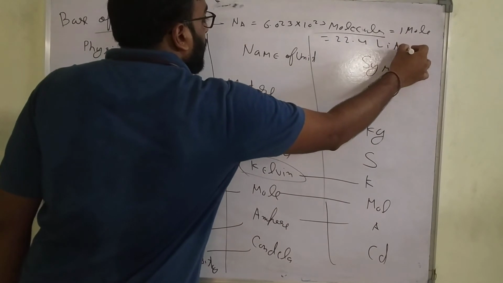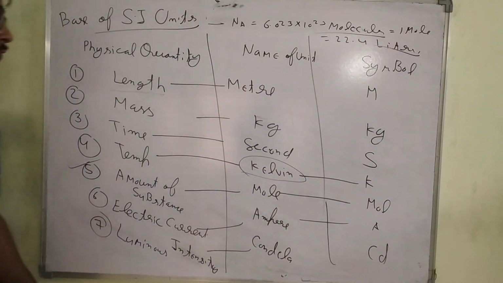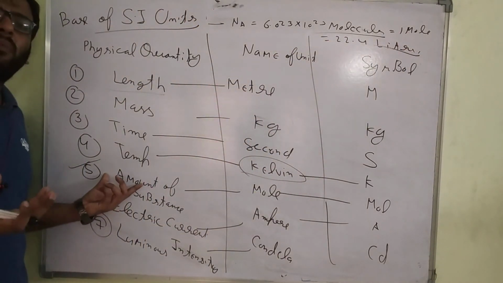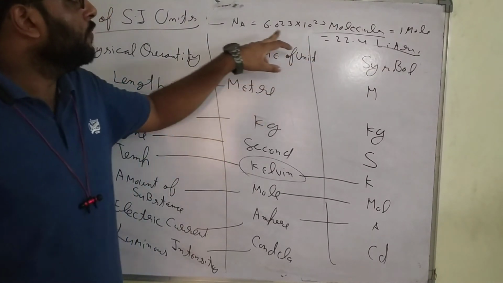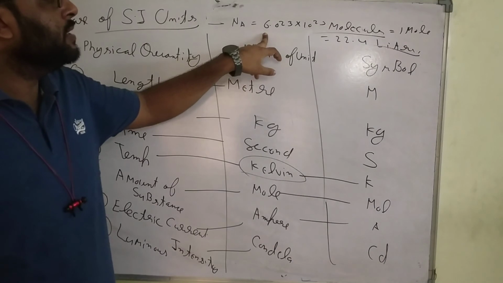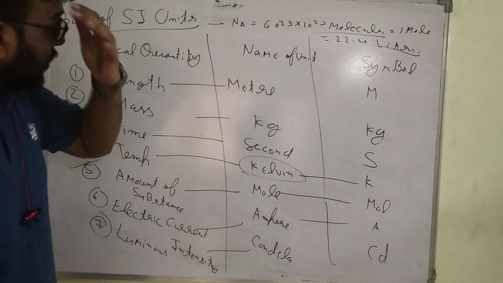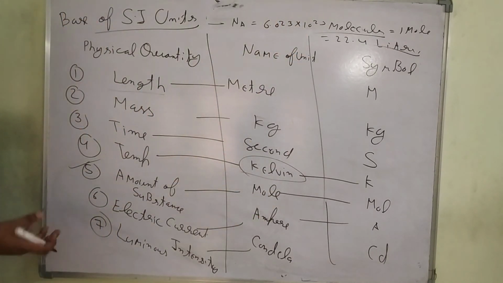As you know, most of you have studied this in 10th class. So the mole is experimentally proved and compared with the Avogadro number, 1 mole is 22.4 liter.